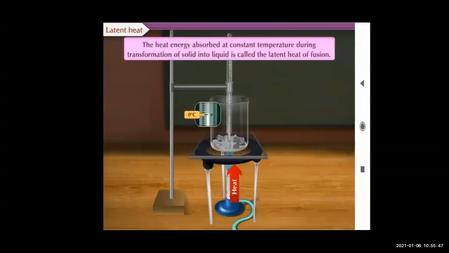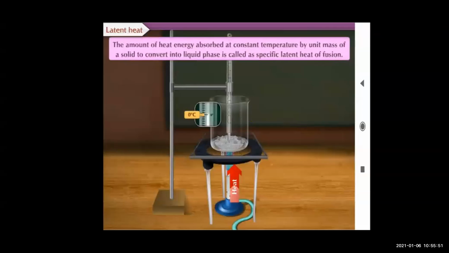Now this is the definition for latent heat of fusion. In the next slide we are going to see the definition of specific latent heat of fusion. So both are different. What is the definition for specific latent heat of fusion? The amount of heat energy absorbed at constant temperature by unit mass of a solid to convert into liquid phase is called the specific latent heat of fusion. So these are the two definitions.